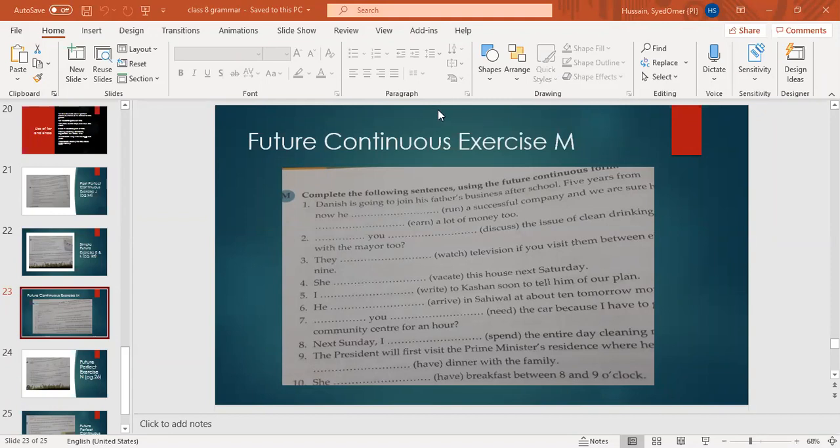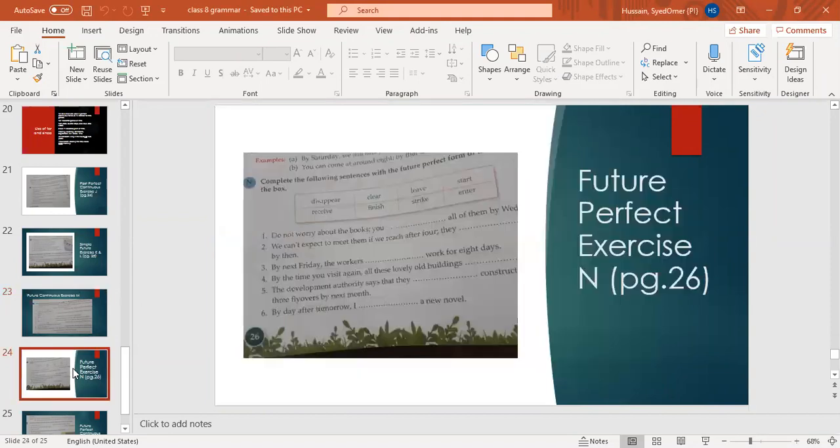In exercise N, you can see this box. Complete the following sentences with the future perfect form of the verbs given in the bracket. First of all,